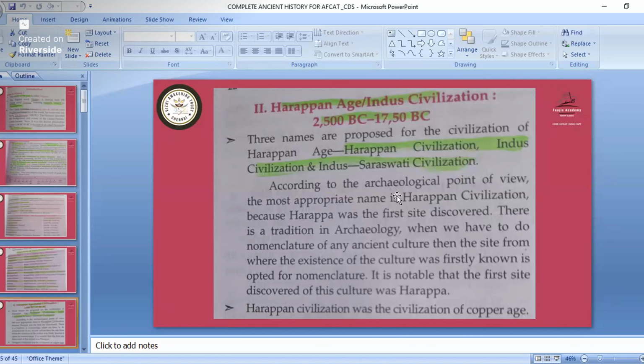All three are the same. From the archaeological point of view, the most appropriate name is Harappan civilization, because Harappa was the first site discovered. So if a question comes, which city was discovered first in the Indus Valley civilization, that is Harappa. And the Harappan civilization was a Copper Age civilization, so copper was famous during that time.